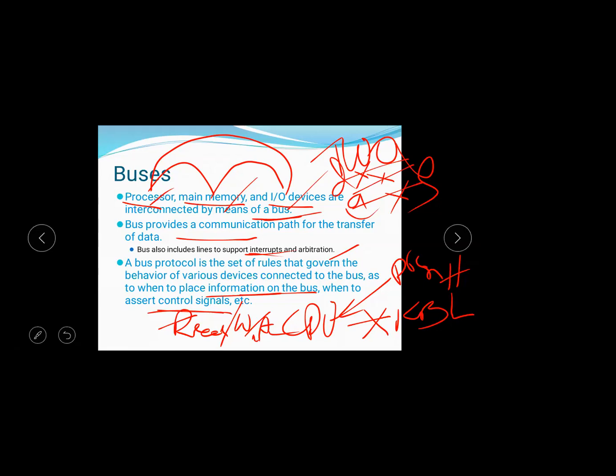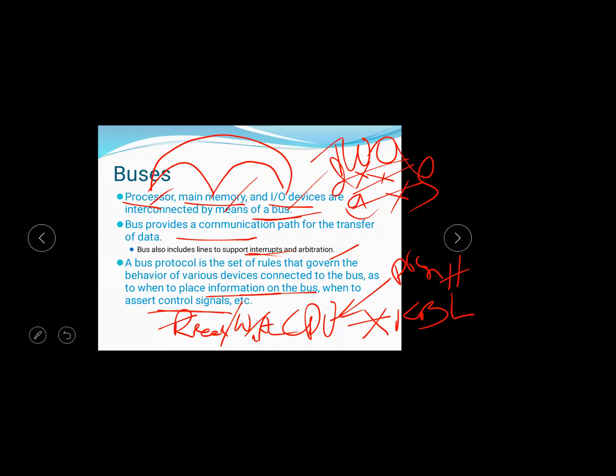That is protocol: the set of rules for what operation to do after which operation, when to send the control information, and when the data is sent to the receiver.